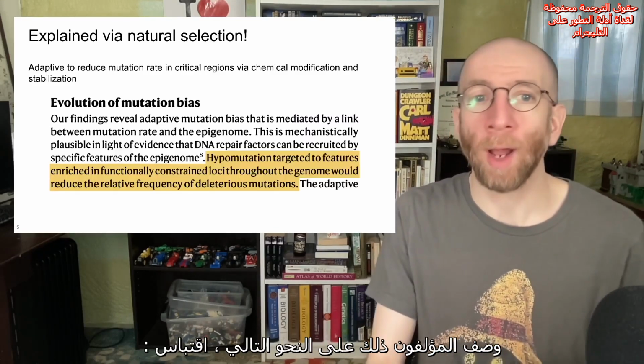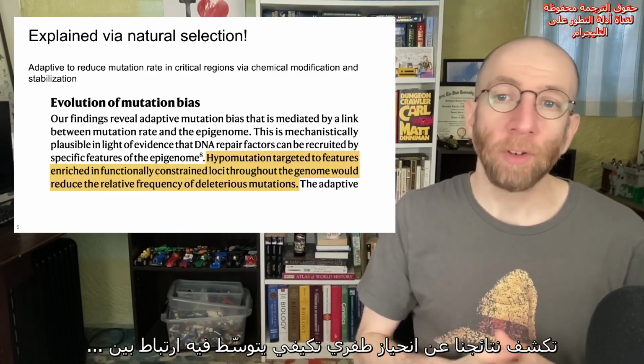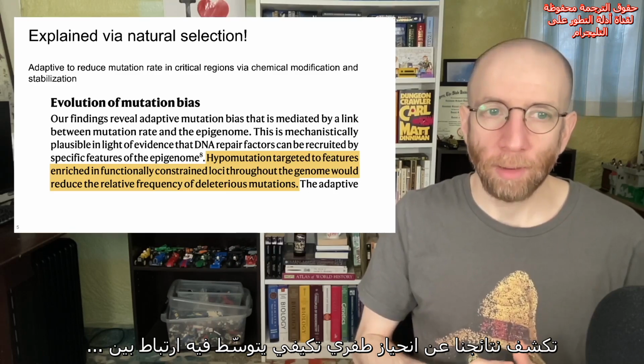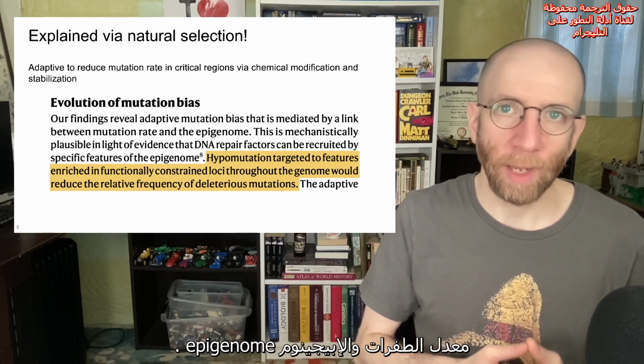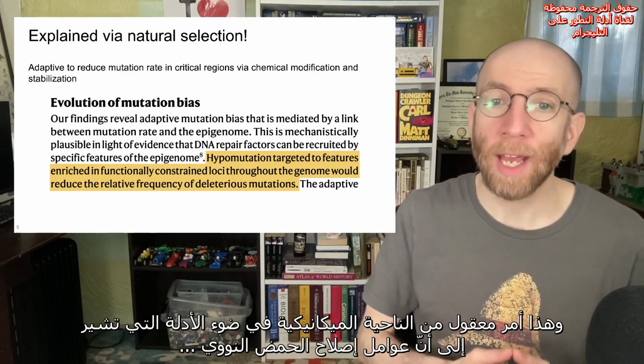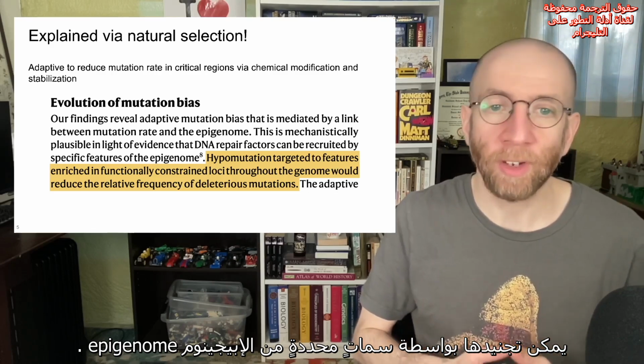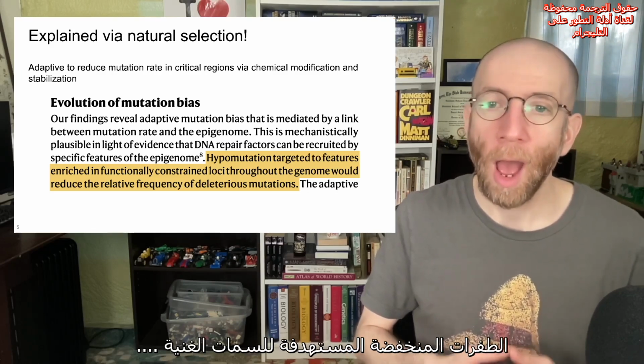The authors described it like this, quote, "Our findings reveal adaptive mutation bias that is mediated by a link between mutation rate and the epigenome. This is mechanistically plausible in light of evidence that DNA repair factors can be recruited by specific features of the epigenome."